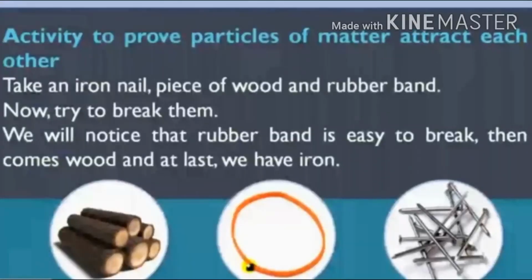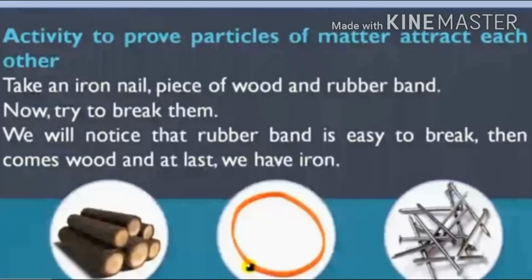We will take an iron nail, a piece of wood, rubber band. Now we'll try to break them. We will notice that the rubber band is easy to break as compared to wood and iron. You know, all three are solid, but some are easy to break, some are difficult to break.